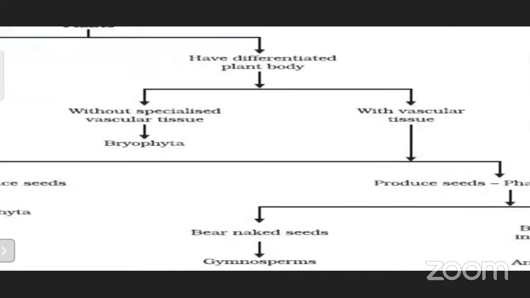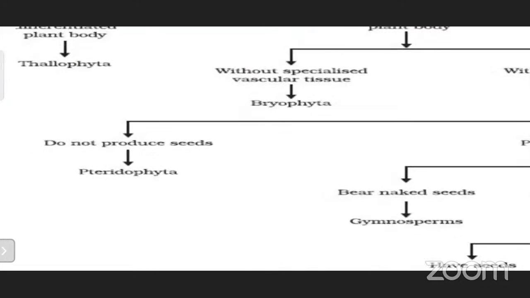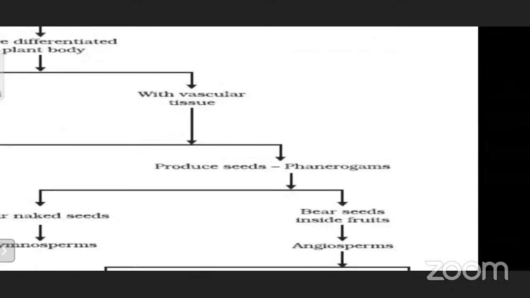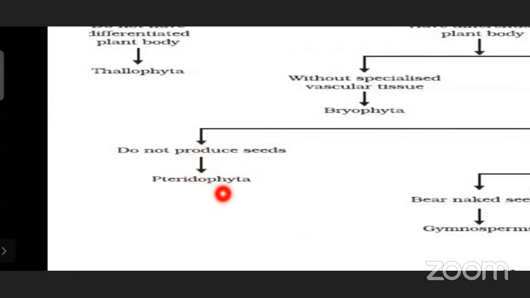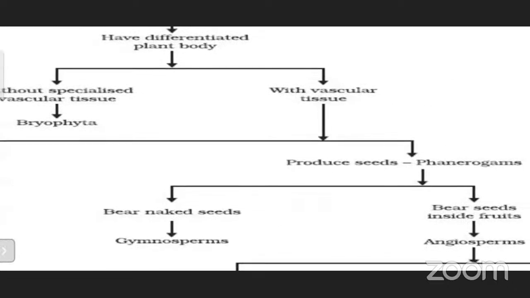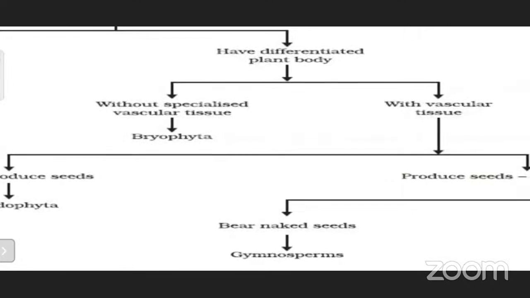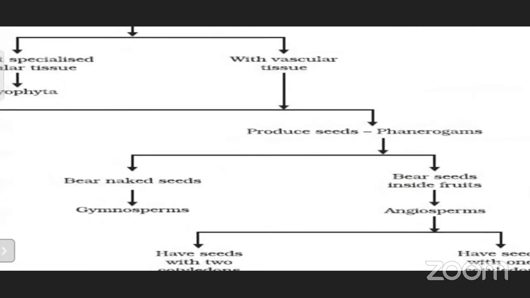Another group has vascular tissue. With vascular tissue, we have the one which is not producing seeds, like the pteridophytes. The pteridophytes are the fern plants, and they have vascular bundles, but they produce spores for reproduction. They won't produce seeds. The other one which is producing the seeds is phanerogams, flowering plants. In these flowering plants also you have two types, bearing naked seeds.